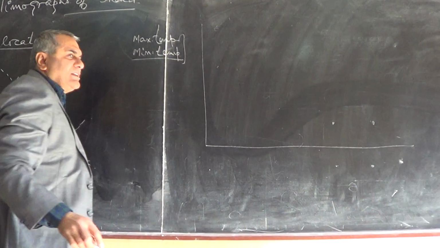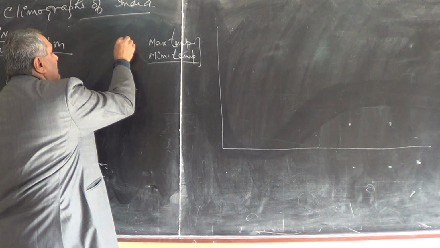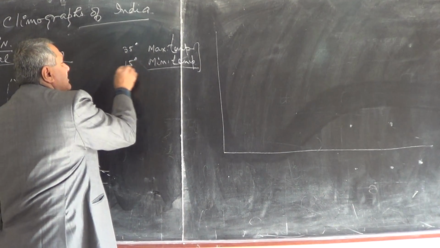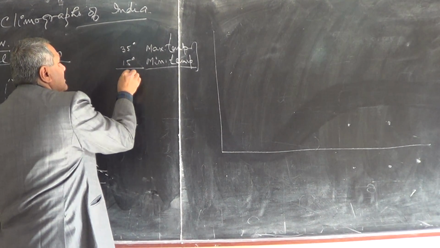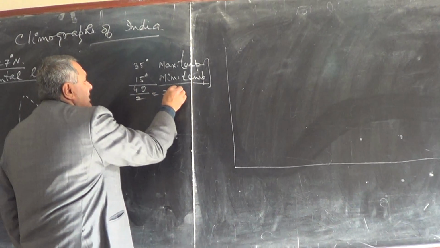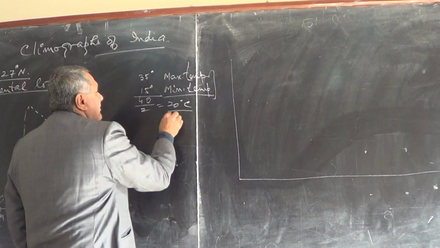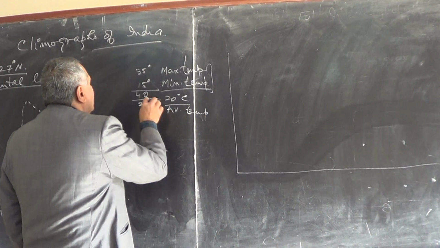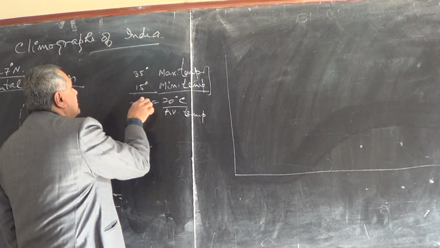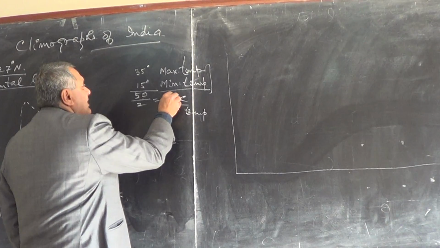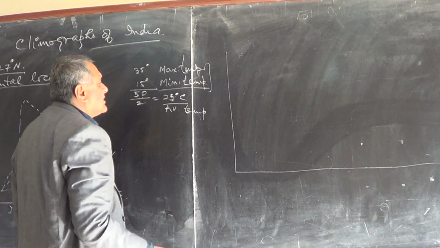If the average maximum is, say, 35 degrees Celsius and the minimum is 15 degrees Celsius, add them to get 50 and divide by 2. So it is 25. So the average temperature is 25 degrees Celsius.